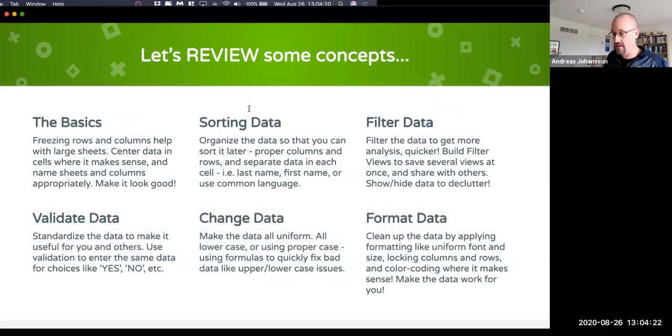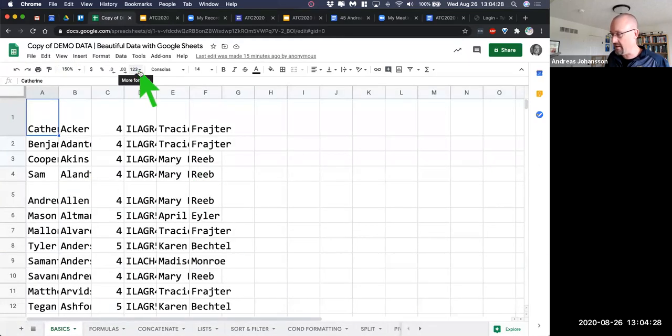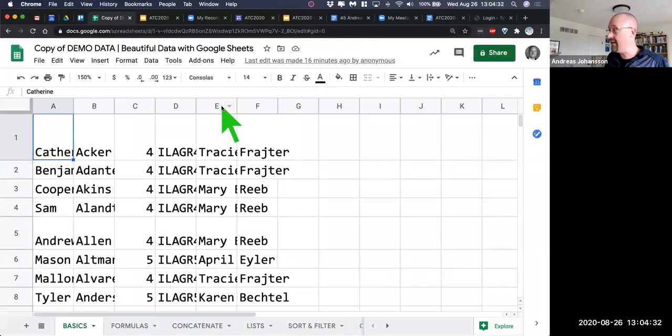So I'm going to exit out of here. I'm going to move into this copy of the spreadsheet that I shared with you, and I'm going to try to make it as large as I can here, but just knowing that it can get a little bit difficult, but we'll figure it out. So here's a typical spreadsheet, and this is what I get. So I'm in the Basics tab, and I get just a host of data, and I don't even know what it is. And so I'm going to share some things with you that I typically do.